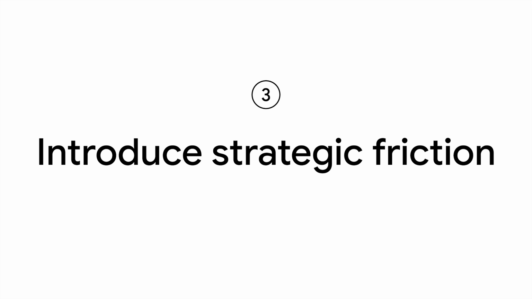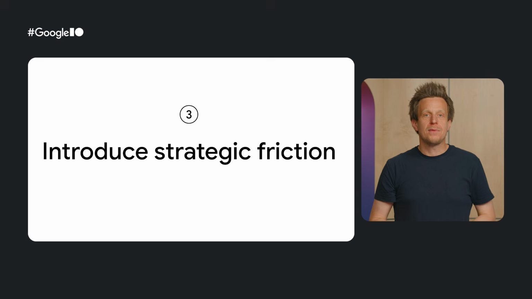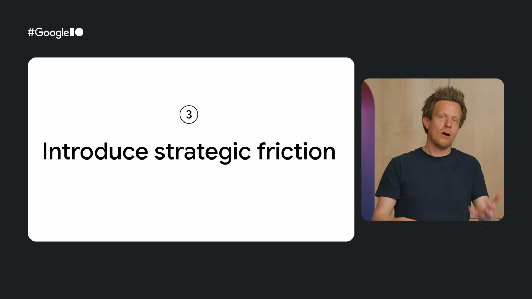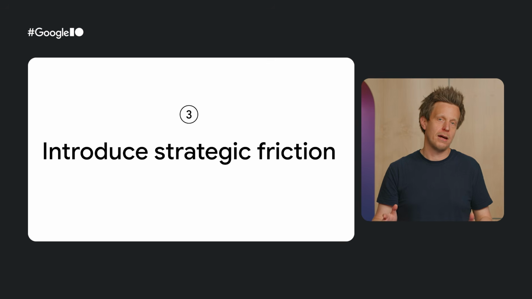The greatest risks in AI are overtrust, for example, accidentally blindly accepting hallucinations, and undertrust, abandoning the tool entirely. Actively design against both. Introduce strategic friction, like well-timed explanations, confidence scores, or verification steps, forcing users to slow down and understand why a decision was made when the stakes are high.